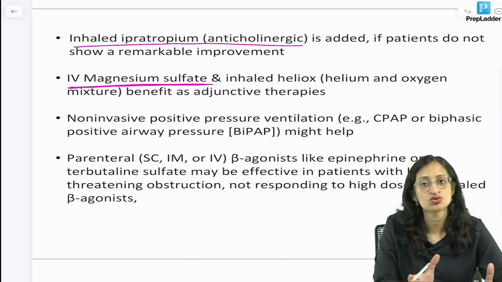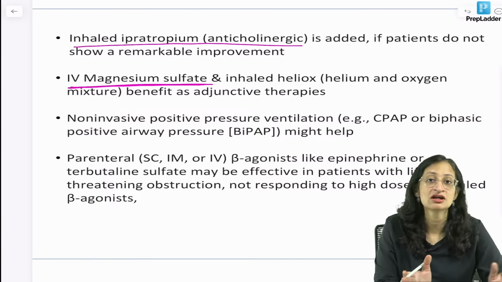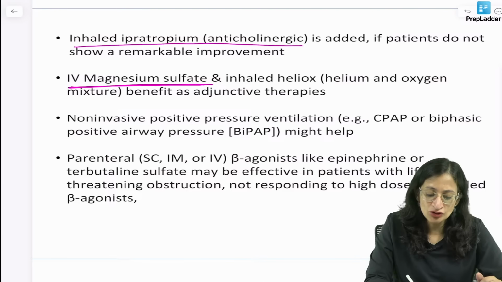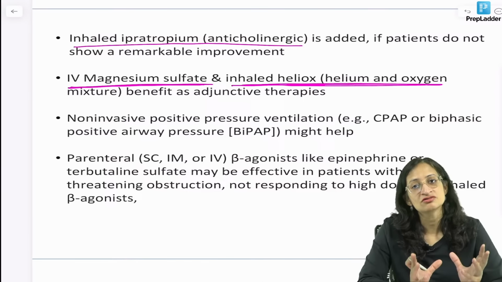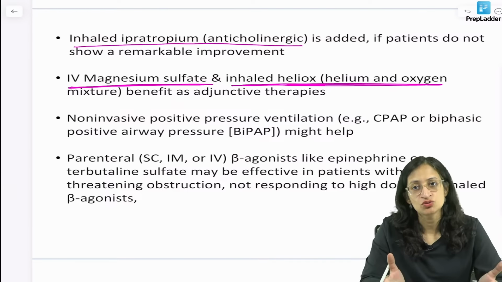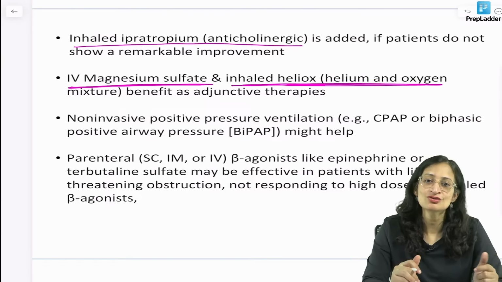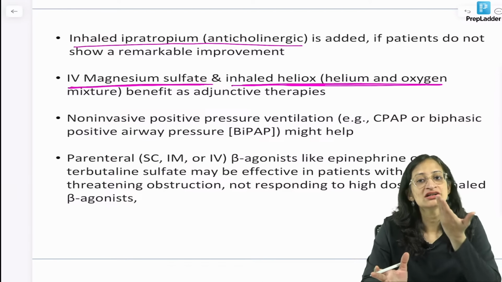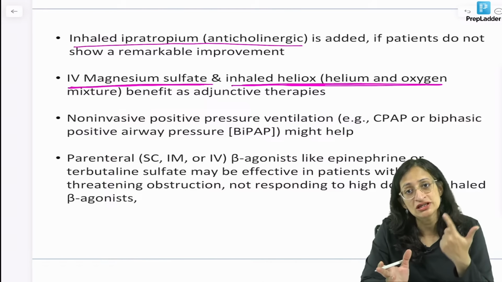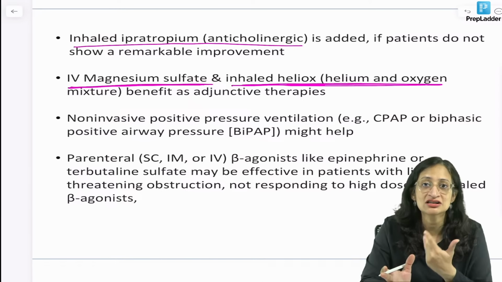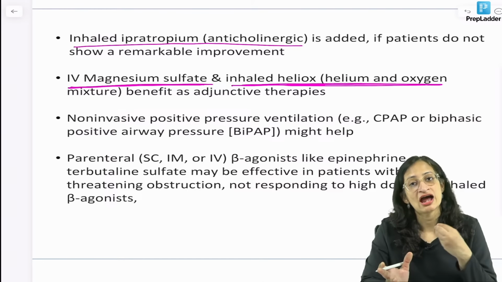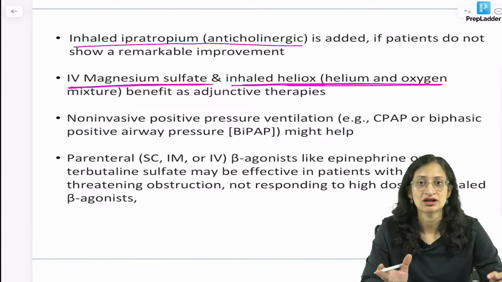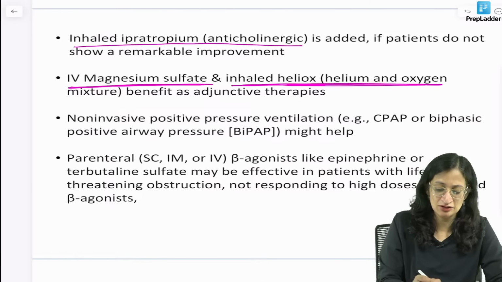Magnesium sulfate has been shown to help in severe cases which are not responding to back-to-back or continuous nebulization as well as steroids, okay. You can also use inhaled heliox, which is a mixture of helium and oxygen. How does it help? Now, helium we know has a very low density. Atomic weight is only 2, hydrogen, helium, periodic table, remember. So heliox has a very low density, so it can easily go through the narrow airways. It can go more easily than air, and it creates less turbulence. So through the narrow airways, it can go easily in a laminar flow and make oxygen reach the alveoli. So heliox mixture can also be used if available.